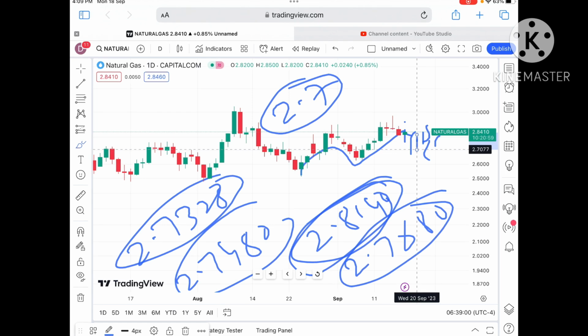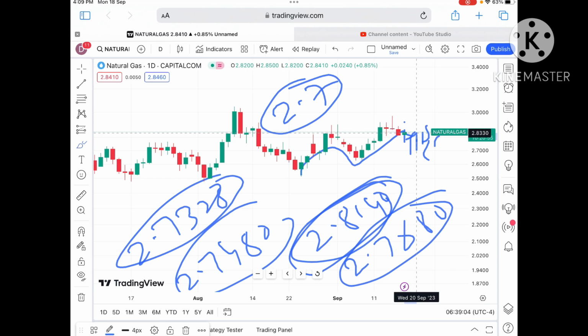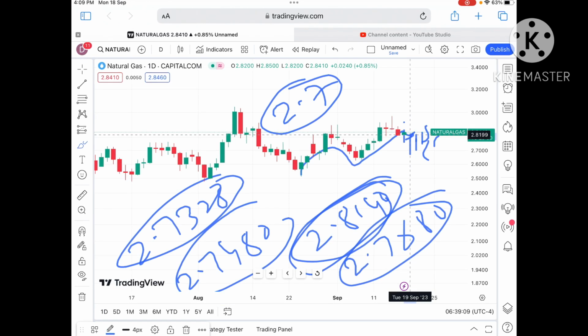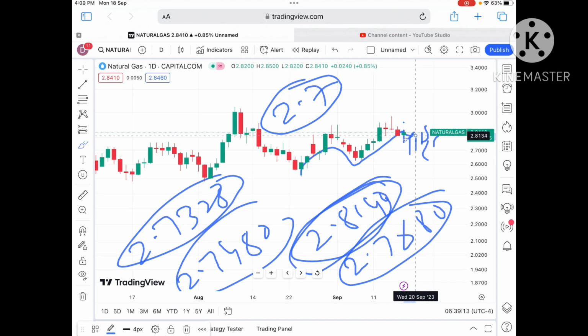Keep in mind that there is a higher chance that if the price sustains above a level of around $2.8400, upside movement can be seen, but if the price falls below a level of 2.8160, a further fall can be seen in the price of natural gas.